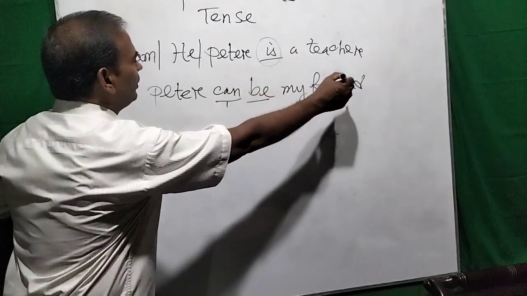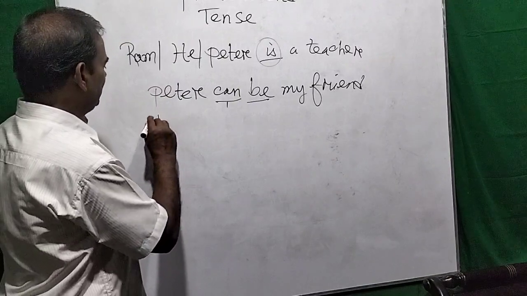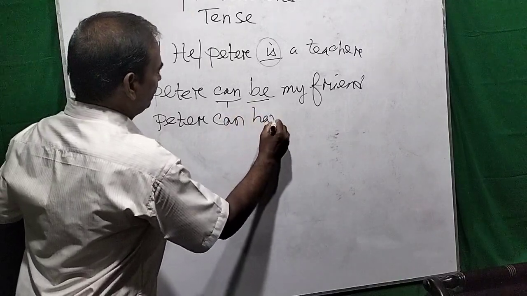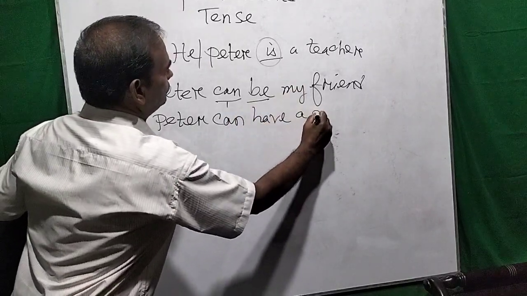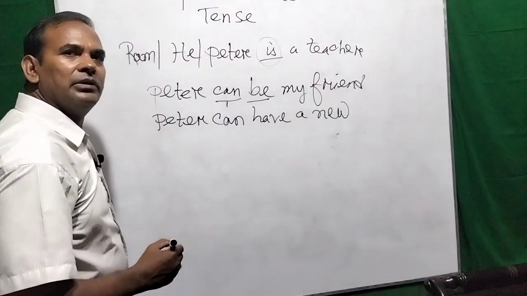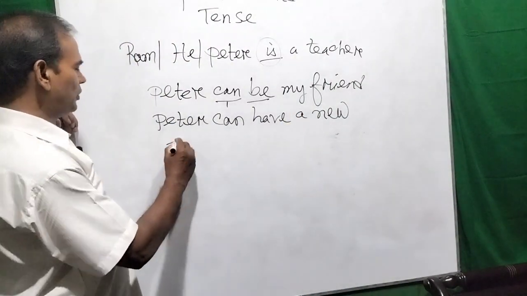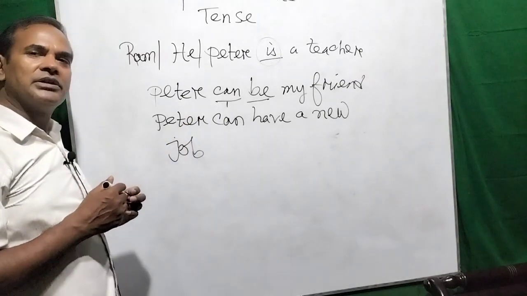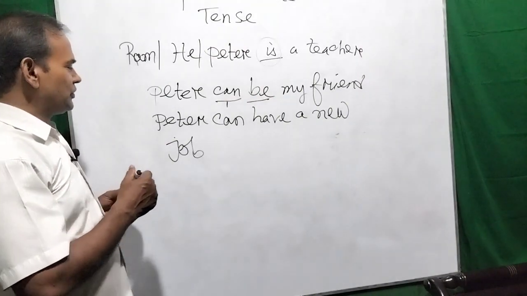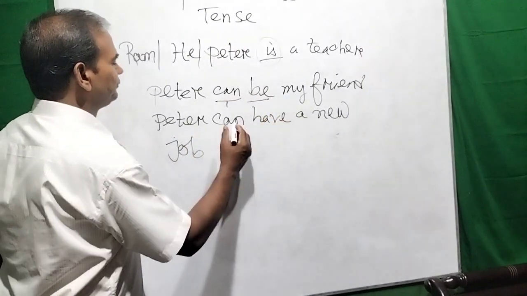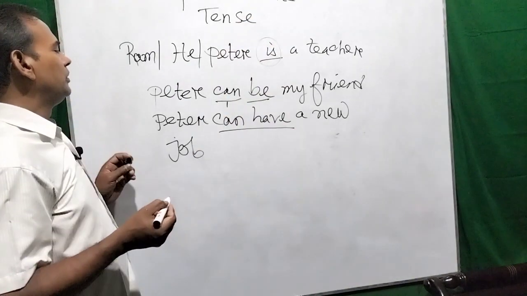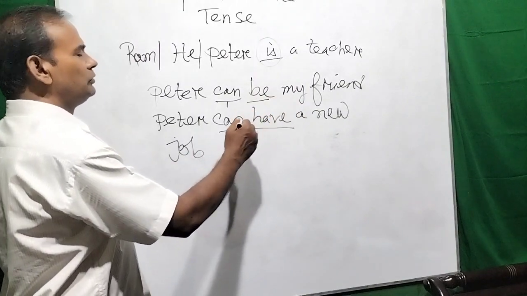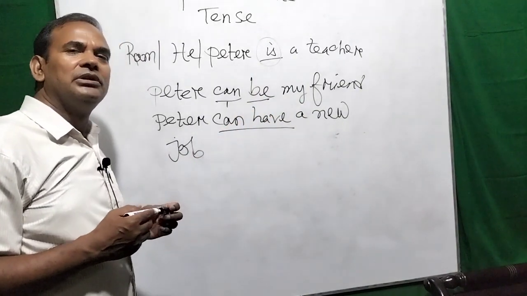So Peter can be my friend, or I can say Peter can have a new job. Dear learners, you see, Peter can have a new job. So these verbs are can and have. So two present forms may be used.